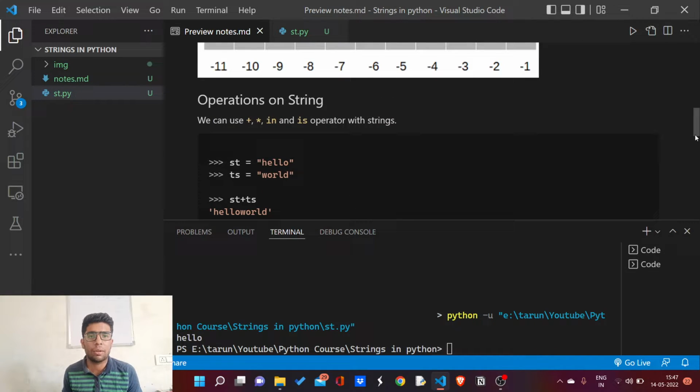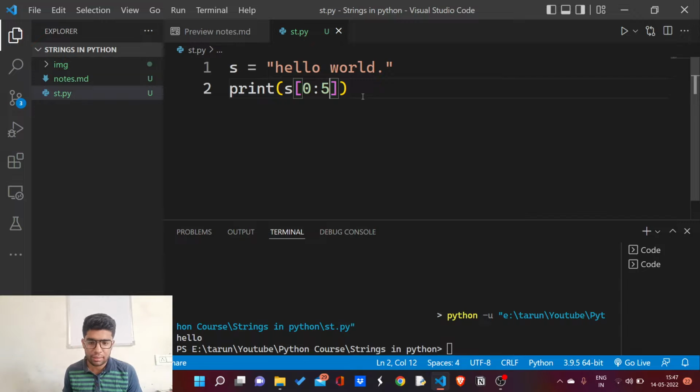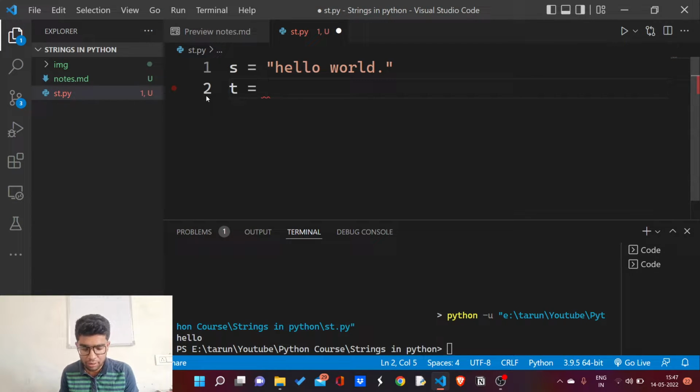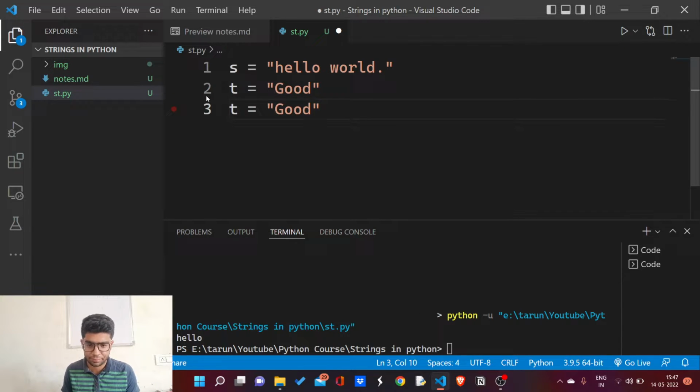Now I am going to give you a brief description of operators which we can use with our strings. Like I have string s, now I will create a variable t, which is going to store the string good. So I can use the plus operator.